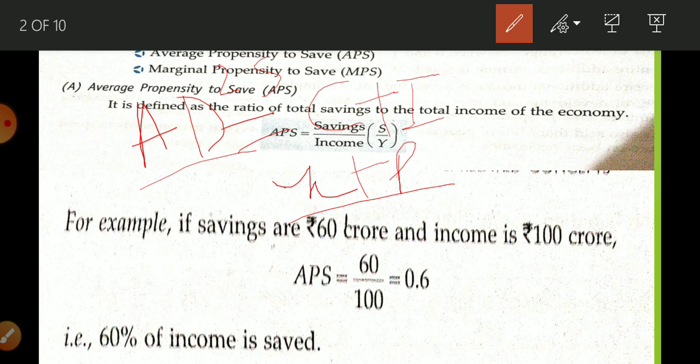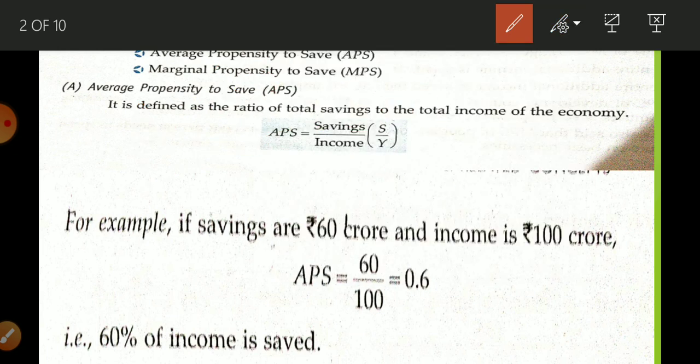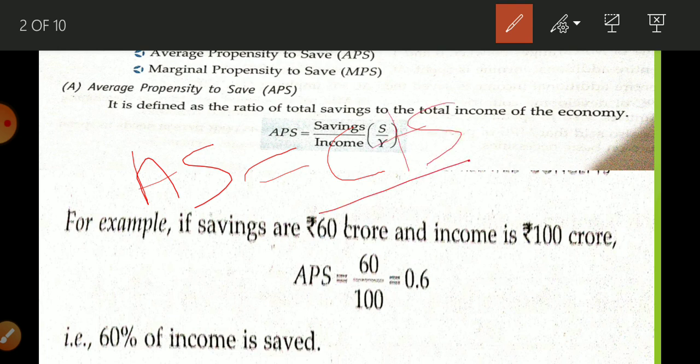Now aggregate supply is the sum total of C plus S, and this aggregate supply stands for national income, which we can also write as income.